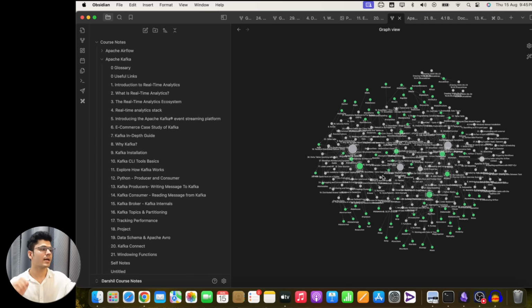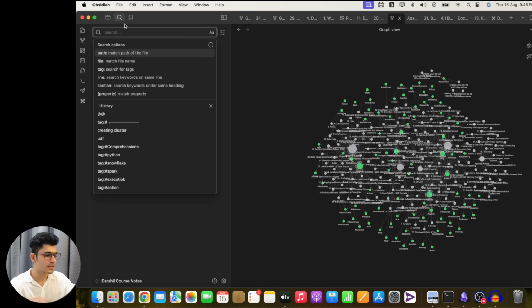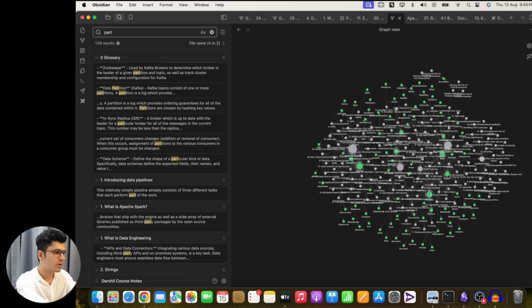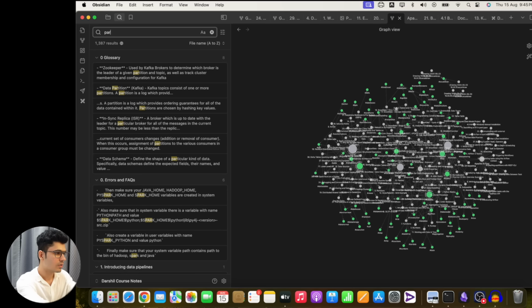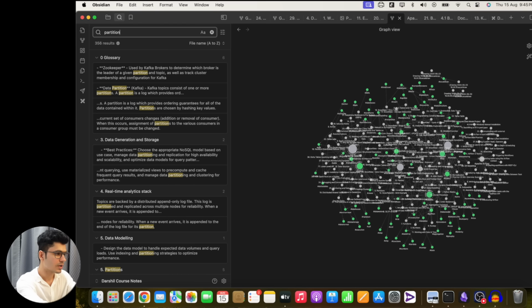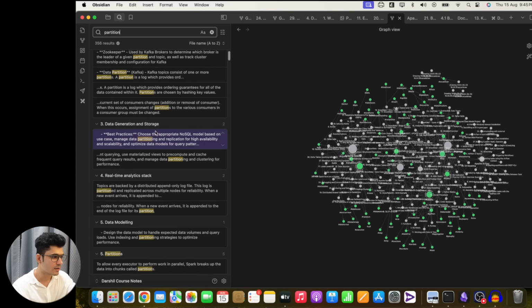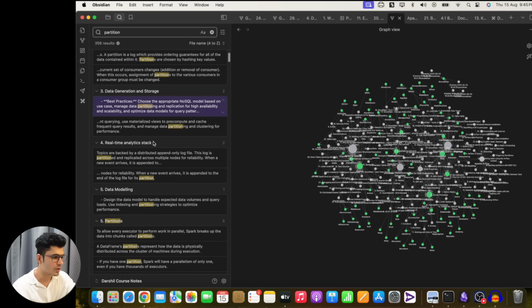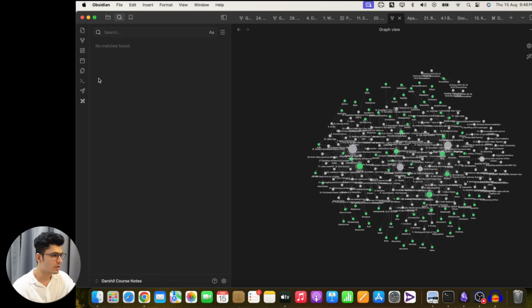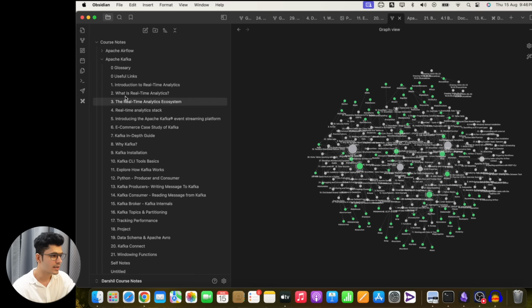You can easily interact, you can directly search specific topics, such as I want to learn about partition. Okay, partition. And I can know that partition is available over here also, over here also. So I can easily search and learn about the different things. Okay, after this, there's one more thing. You will get the detailed notes.